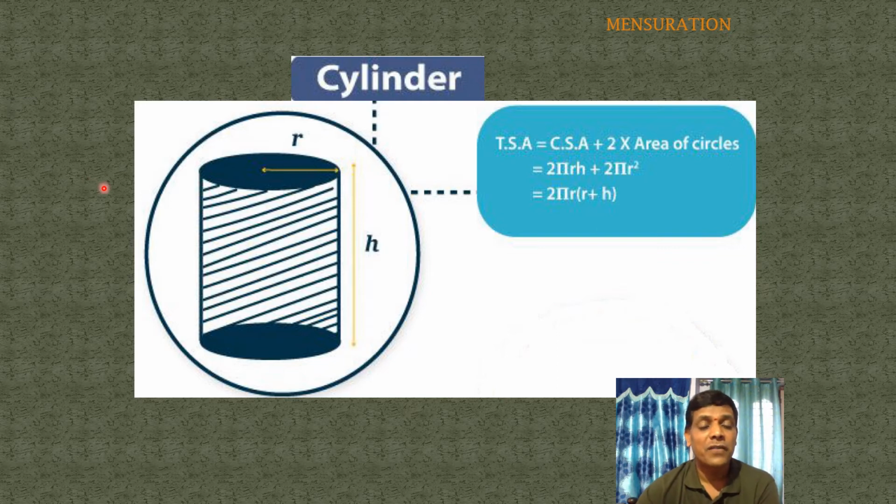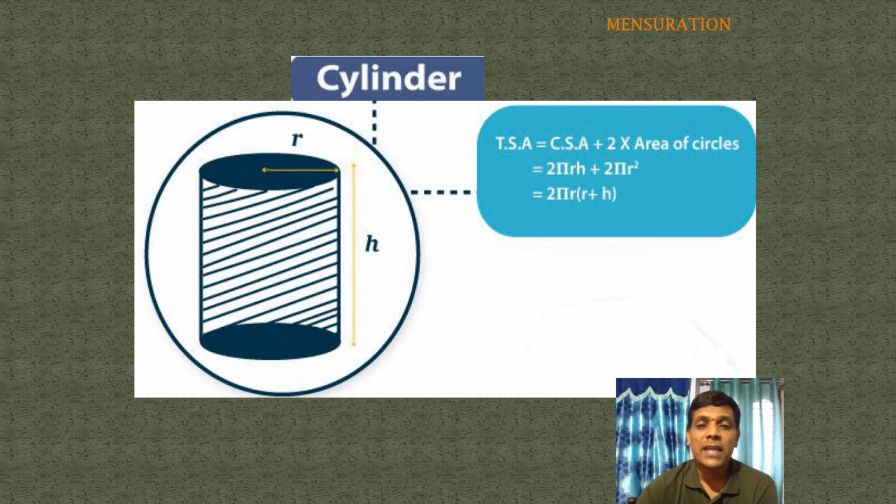TSA, total surface area, equals CSA plus area of the top plus area of the base. TSA equals CSA, curved surface area, plus the area of two circles, since base and top are circles. Area of a circle is pi r square. So CSA 2 pi r h plus 2 pi r square. What is common here? 2 pi r is common, and the remaining is r plus h. So the TSA of a cylinder is 2 pi r into r plus h.